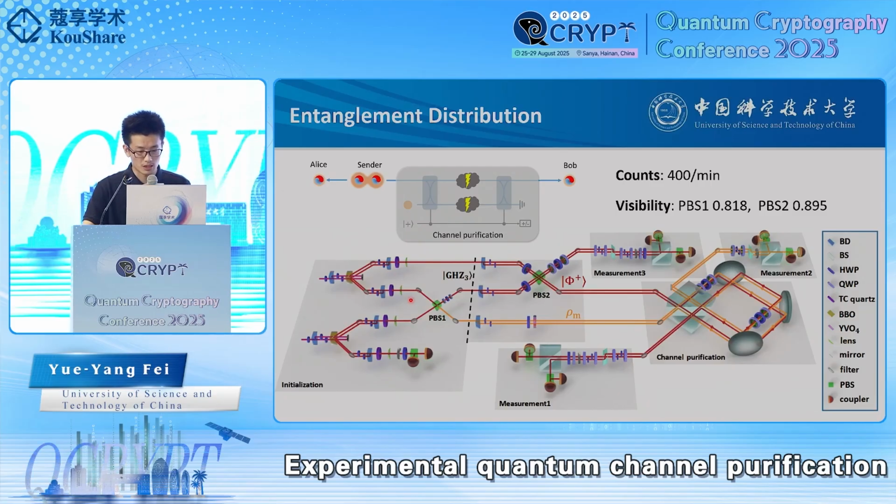And here is the specific setup we used for the entanglement distribution. We extended the initialization part to prepare a distributed Bell state. The three photons from the two SPDC sources become entangled in their spatial degrees of freedom by overlapping them on the PBS1. And we then interfere the photons on PBS2 to prepare the distributed Bell state. And the purification part and the measurement part are still the same.